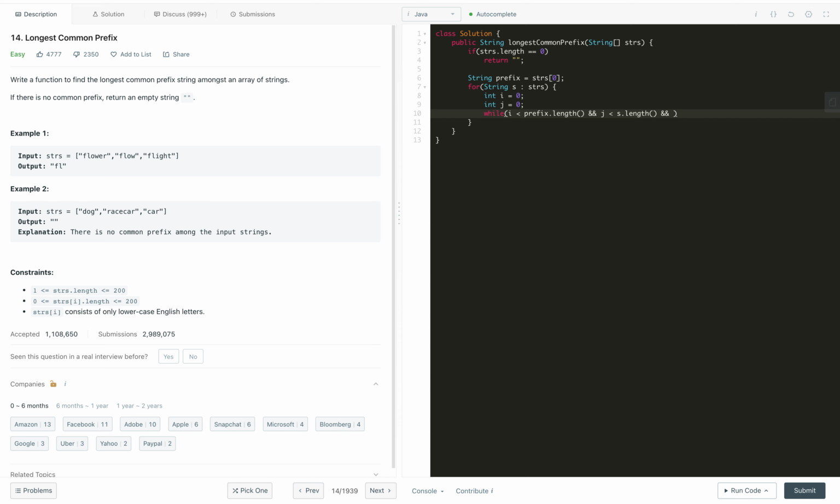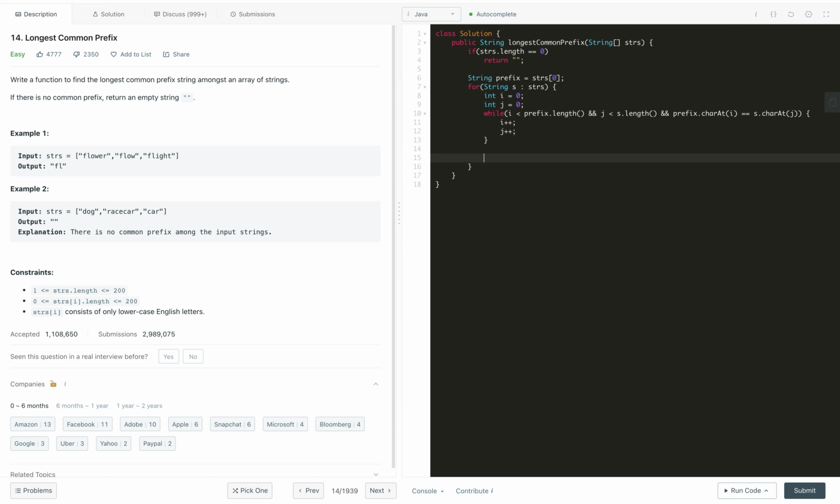As we need to compare character by character, there is no point in using two pointers, but I am using them so that it is very clear, and we will merge them later to optimize this code further. For this we will check if prefix.charAt(i) equals s.charAt(j). If we get the same character at both pointers, we will update both pointers by 1: i++, j++.